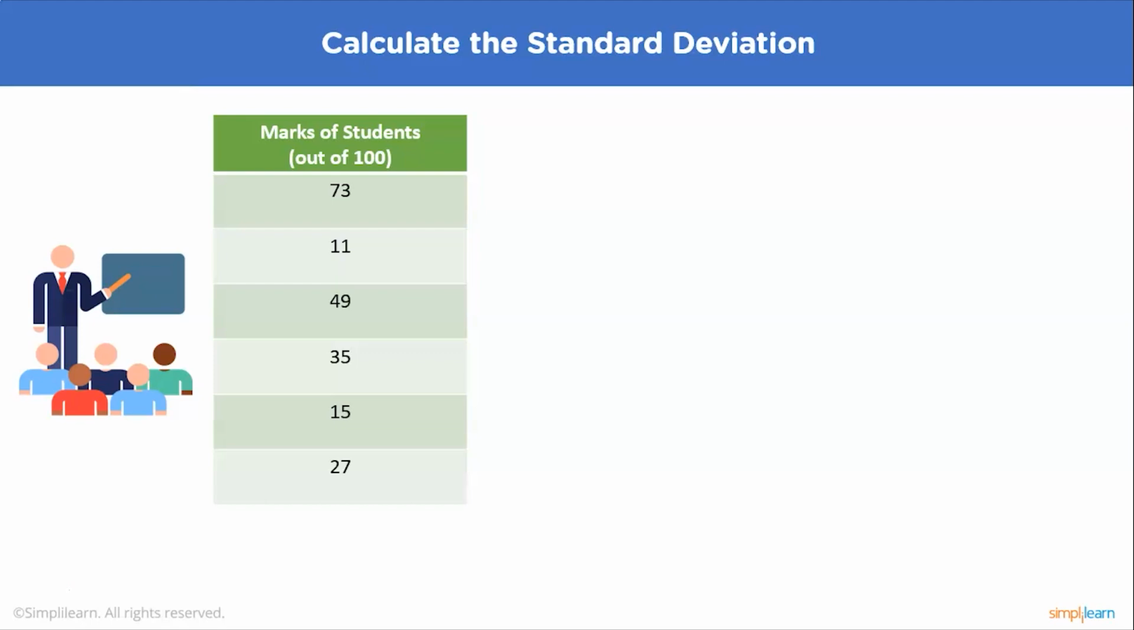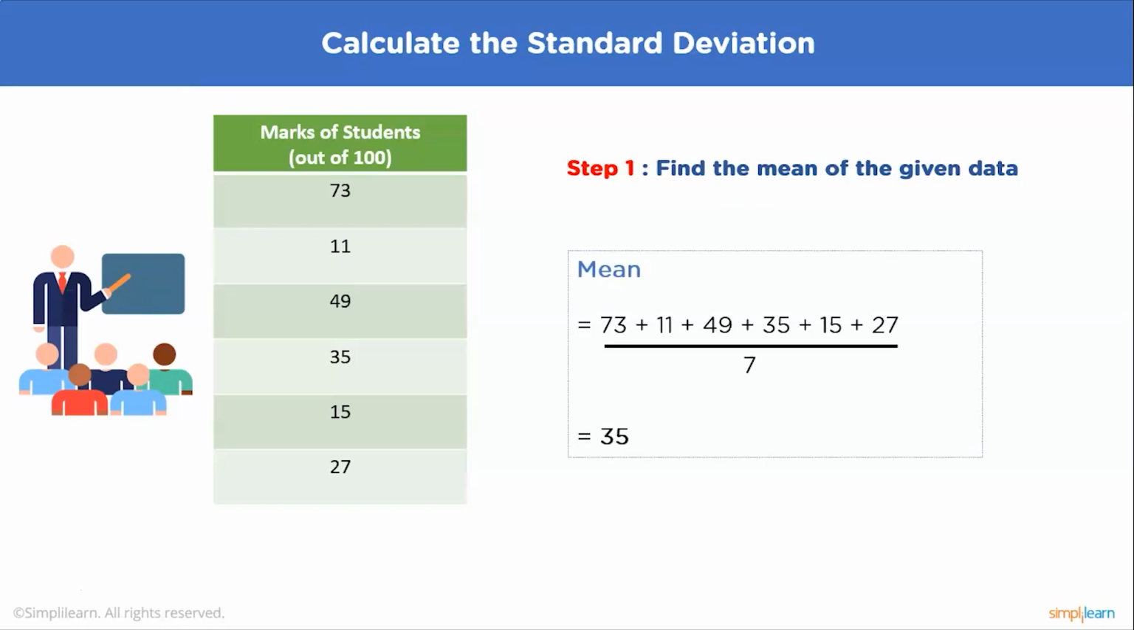To calculate the standard deviation, we have taken this example. These are the marks of 6 students out of 100: 73, 11, 49, 35, 15 and 27. Now the first step is to find the mean of the given data. So to find the mean, as we have learned in the previous slide, you just have to add all the marks and divide by the total number of data. So here the mean is 35.